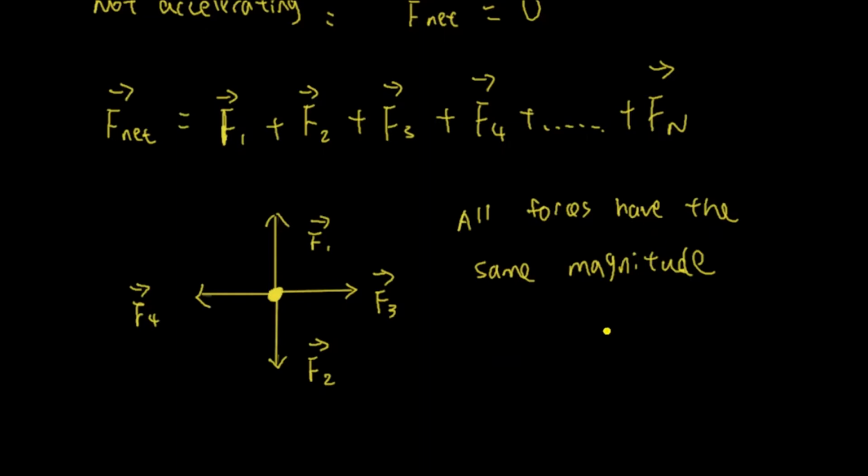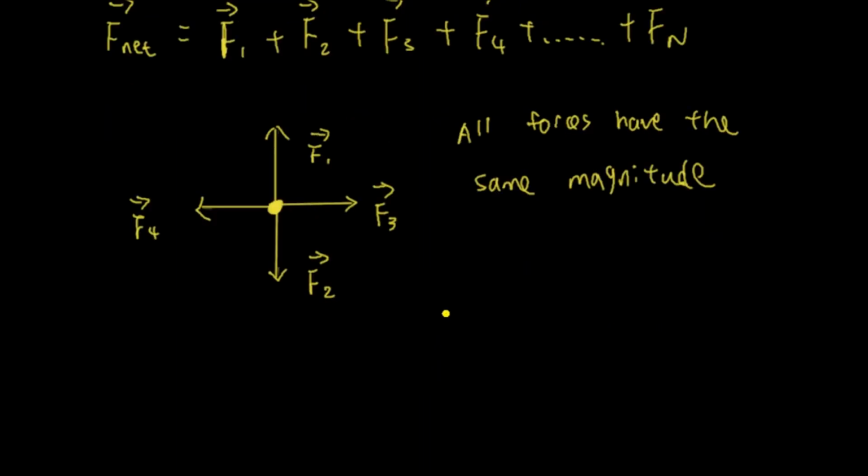But anyway, let's write it in vector form, because they are vectors. How do you see it as vector now? If force 1 has the same magnitude as force 2 but opposite direction, apparently with force 1, upward is a positive direction and downward is a negative direction. So we can say that force 2 is equal to negative force 1, because negative means opposite direction. It's the same magnitude, but opposite direction. So I can say that force 2 is the same as negative force 1. Now, look at the force 3 here.